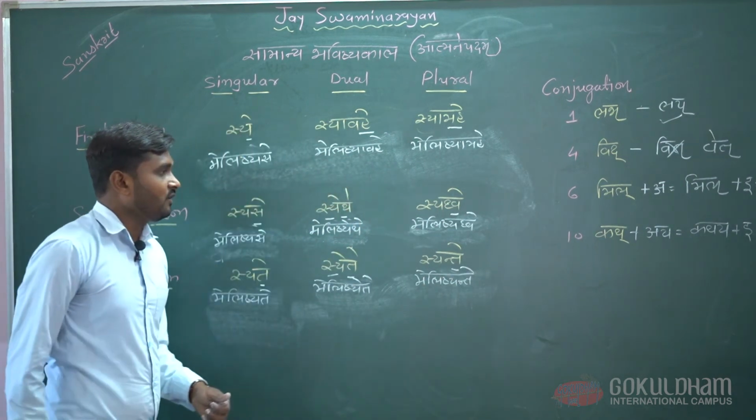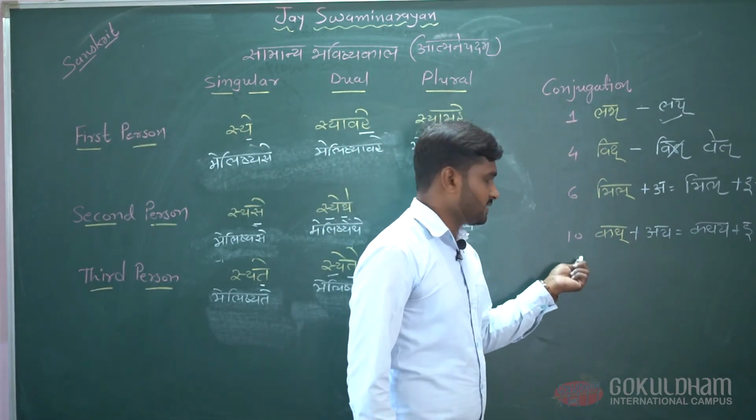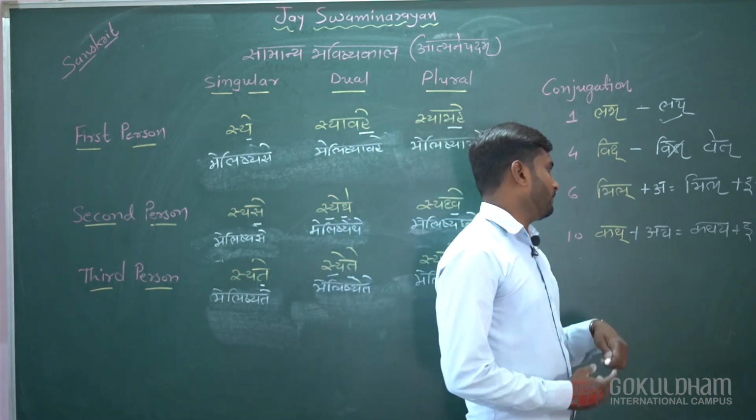Okay, now we take the word kathai from conjugation 10 and make forms of verbs.